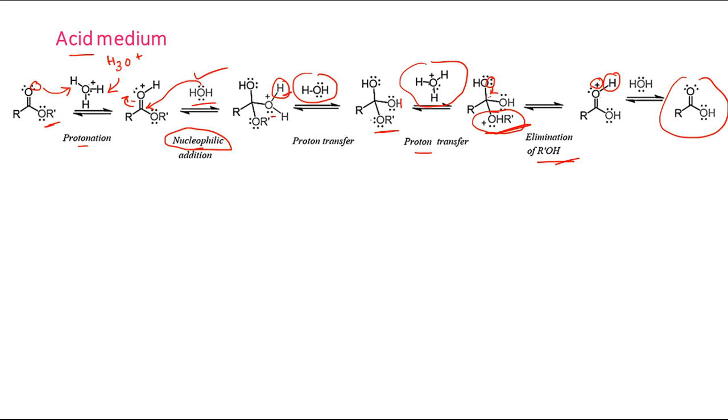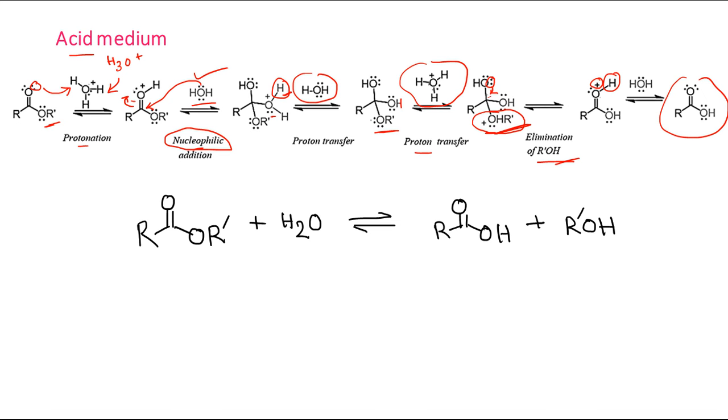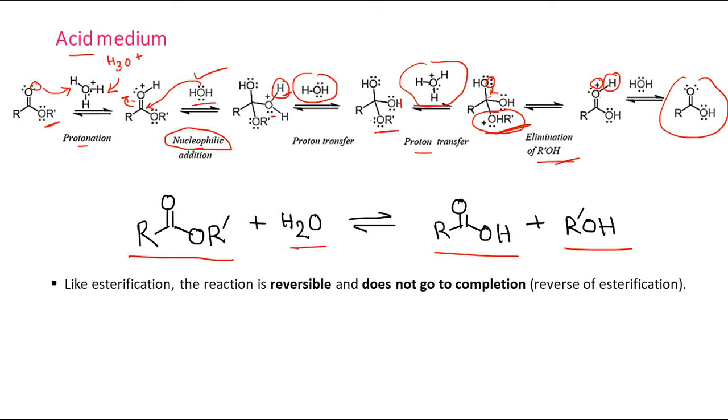So the net reaction, if we see, is like this: R prime COOR prime, the ester molecule, in presence of H2O gives carboxylic acid and R prime OH. This reaction is reversible, as is clear from the steps. Now the points that we have to remember here: like esterification, and remember in the previous slide we saw the reverse reaction where ester is formed from carboxylic acid and alcohol, this reaction is reversible and doesn't go to completion. I am talking about hydrolysis, which is the reverse of esterification.